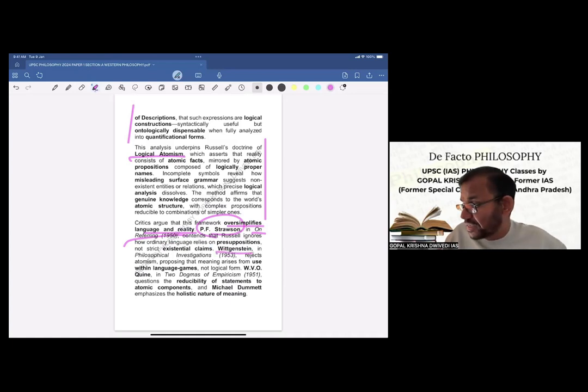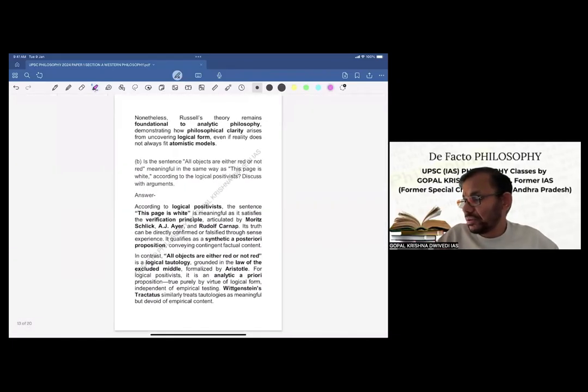Another critic, Wittgenstein, in Philosophical Investigations, rejects atomism, proposing that meaning arises from use within language, not logical form. Then another critic, Quine, in Two Dogmas of Empiricism, questions the reducibility of statements to atomic components. And then another, Michael Dummett, emphasizes the holistic nature of meaning. So this is briefly the criticism, and now we'll go to the concluding sentence.